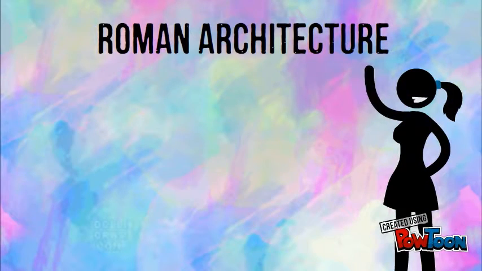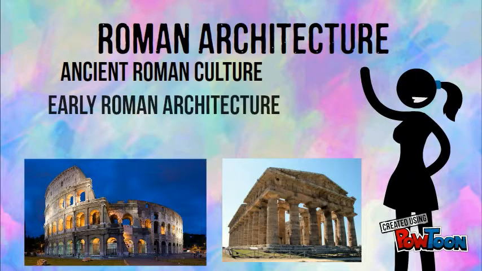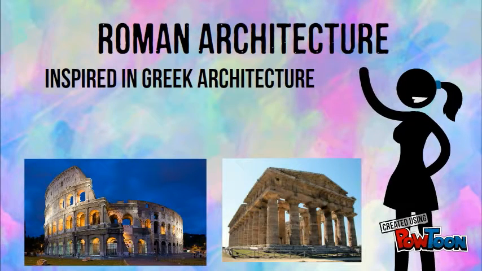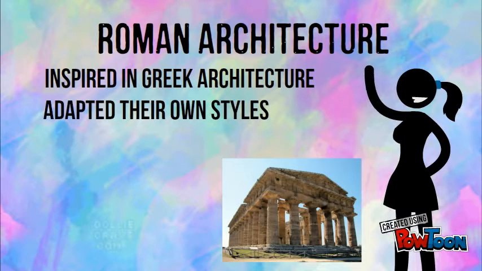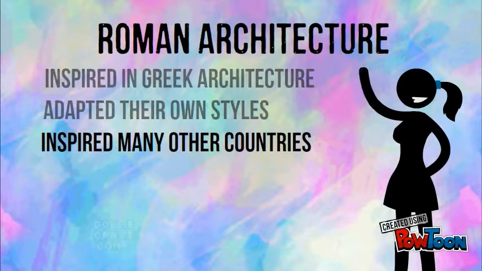Roman architecture. Like art and other aspects of ancient Roman culture, early Roman architecture borrowed heavily from Greek architecture. However, the Romans quickly adapted their own styles and were soon inspiring the architecture of many other countries.